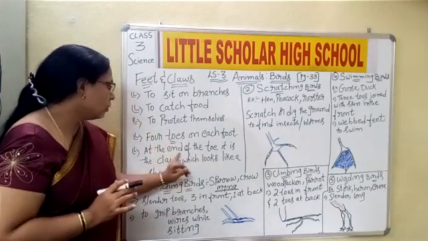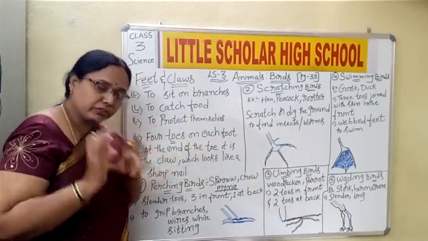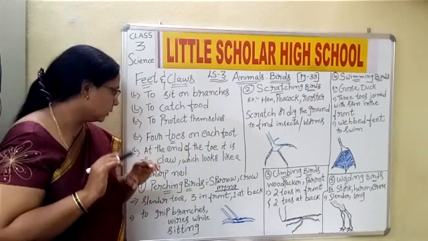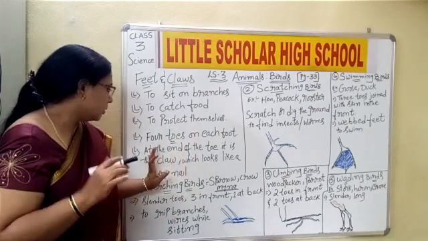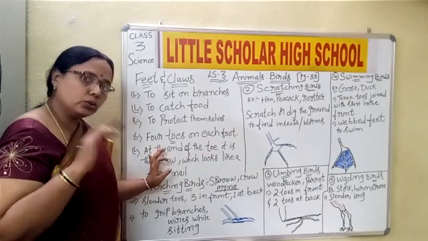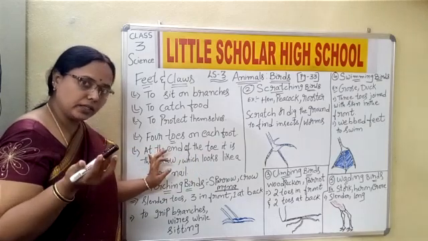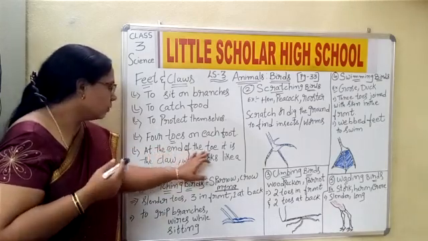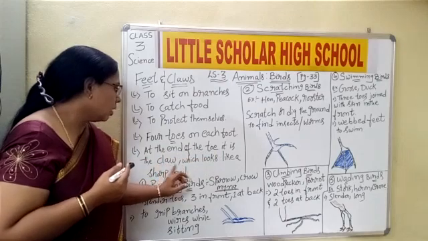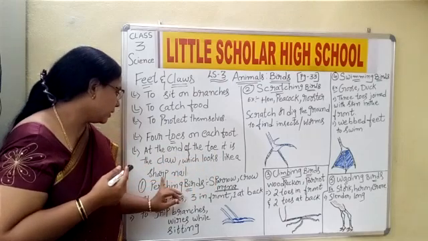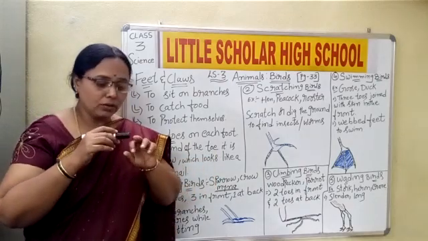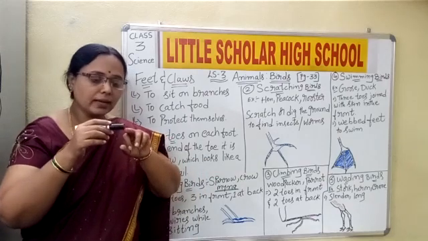At the end of the toe, that means at the end of the fingers, the word here is toe, but for your understanding I am saying it as fingers. At the end of the toe is the claw, which looks like a sharp nail. Children, at the end of the toe they have the claw.